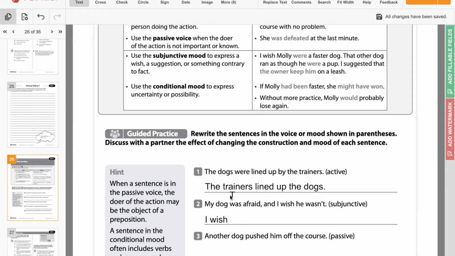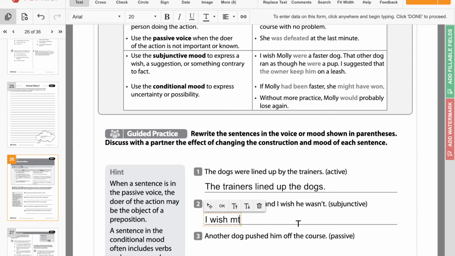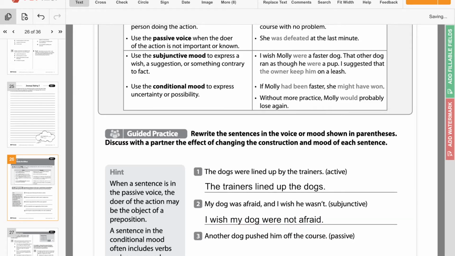So her dog was afraid. She wishes he wasn't. So she wishes her dog was not afraid, right? So I wish my dog were not afraid. Okay? So it's my dog was afraid, and I wish that he wasn't. So then you change it to, I wish my dog were not afraid, because the subjunctive is talking about expressing a wish, a suggestion, or something contrary to the fact. So we need to start with, I wish.